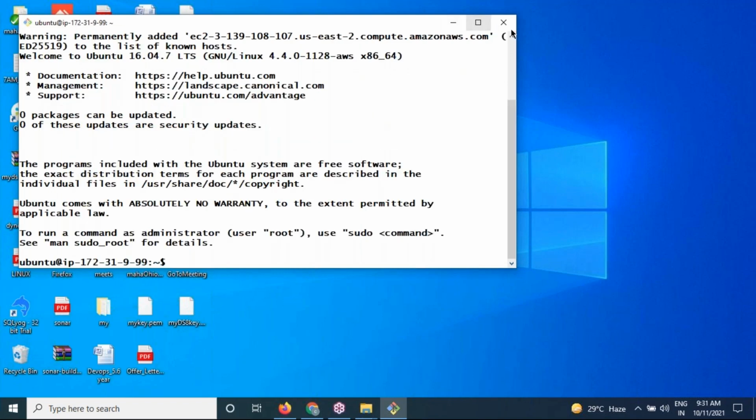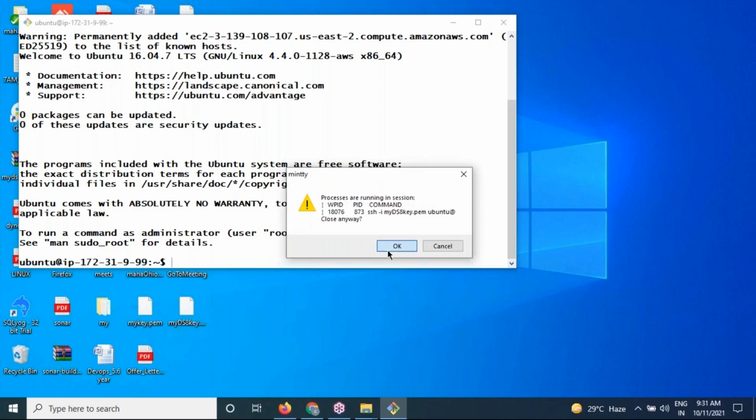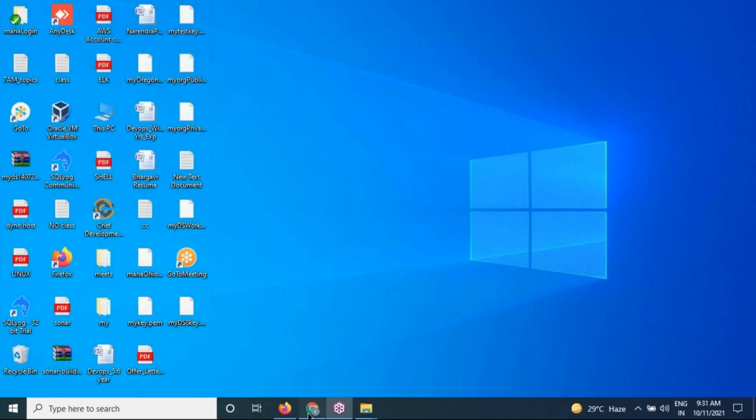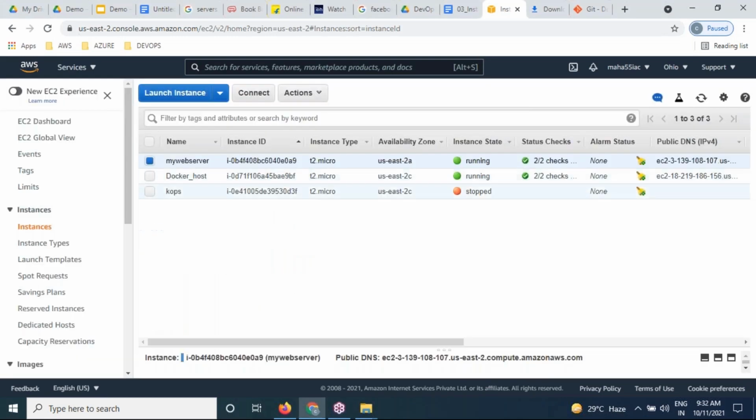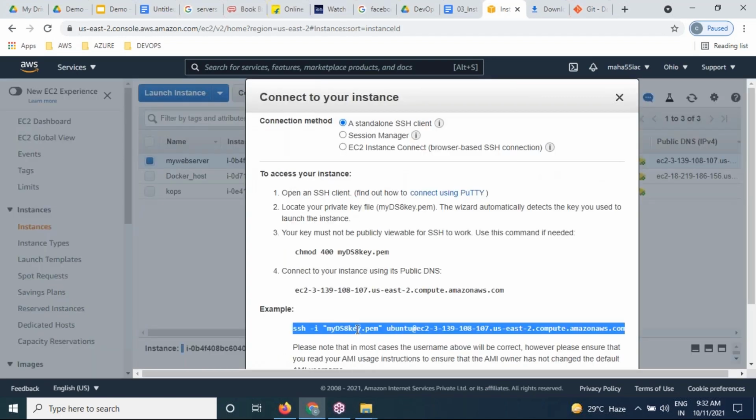Have you successfully gotten into the cloud machine or not? Yeah, I'll show you one more time. I close this. After successfully creating a server, select the server, connect, copy this.